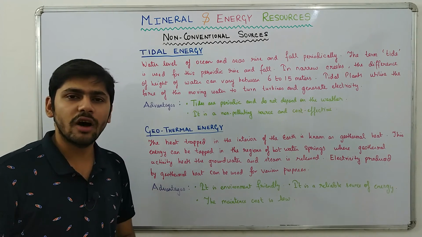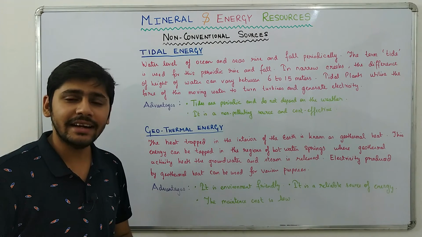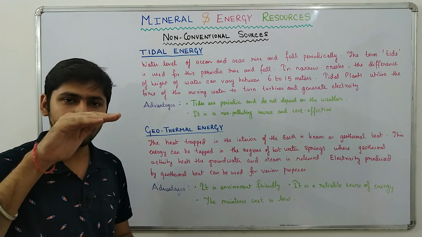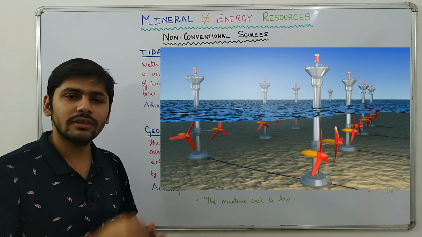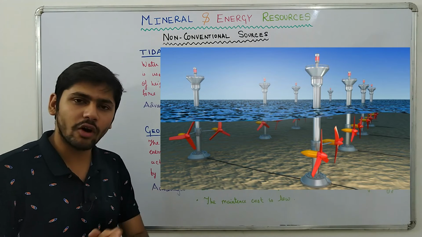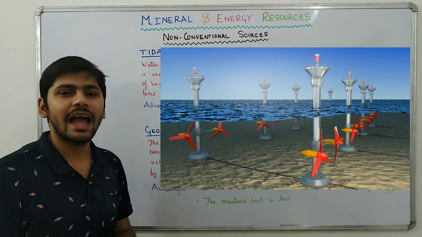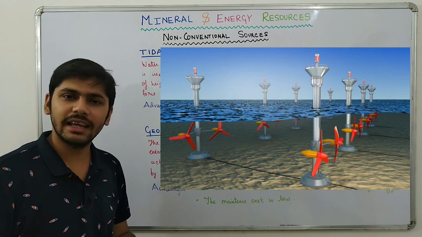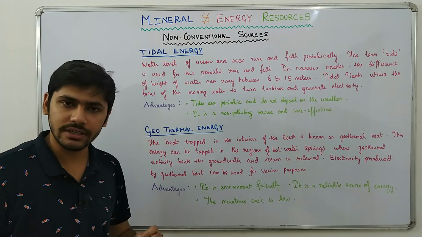Simple. We all know about tides, high tide and low tide. During high tide, the height of water level is high, and during low tide, the height of water level is low. Now, this change of height and the moving water is utilized by tidal plants to turn turbines, and those turning turbines produce electricity. Now, India has a very long coastline.